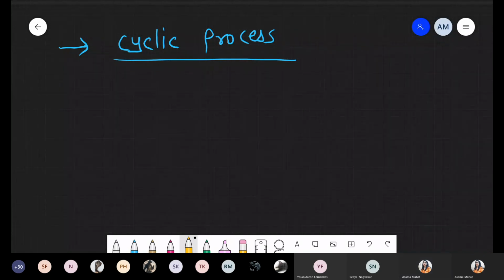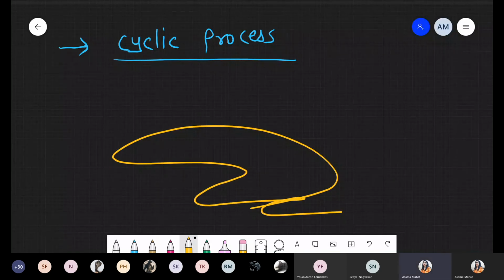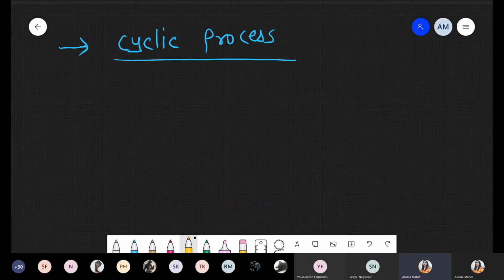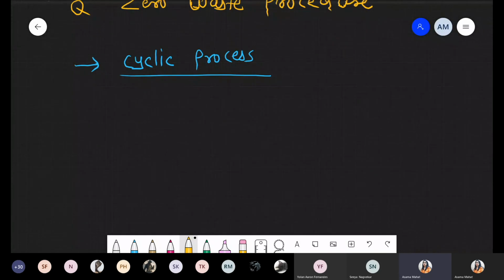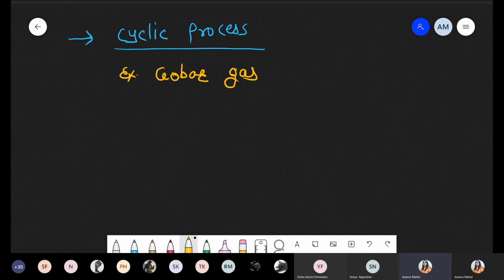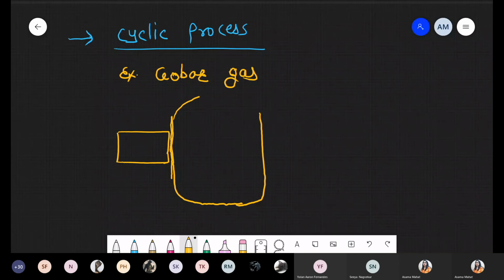What is happening? Okay. So we are talking about the simple example, that is gobar gas. So what happened? In gobar gas, basically there is a tank-like structure. Having this tank, we have to discuss this structure in detail. I'm just writing a very simple diagram.